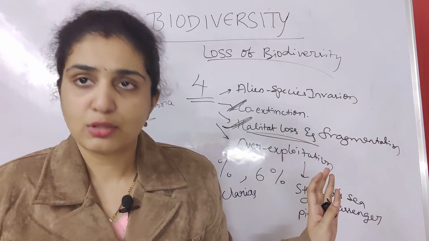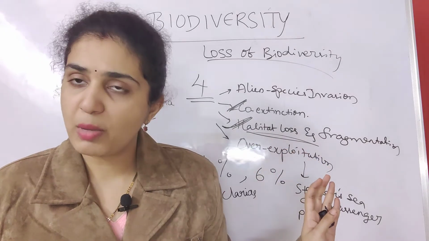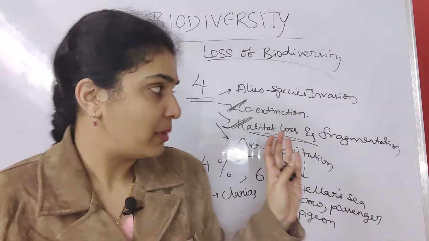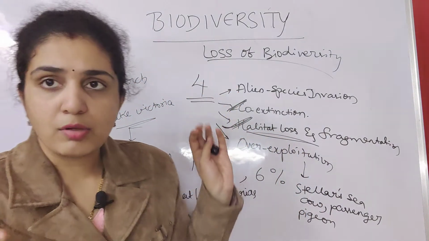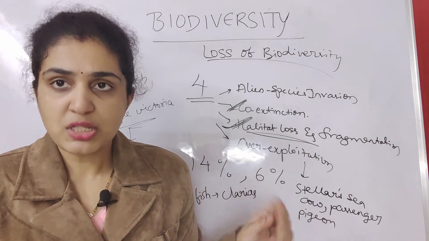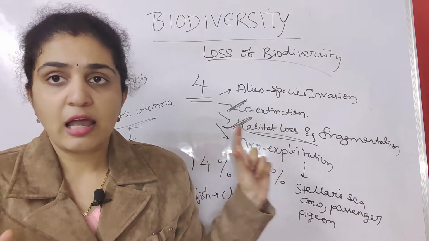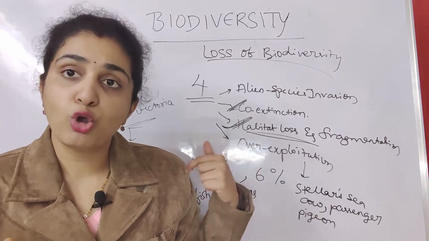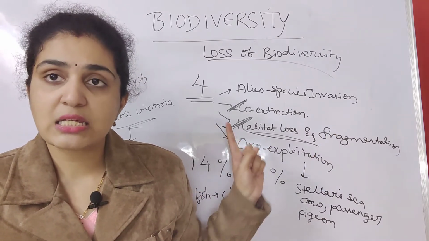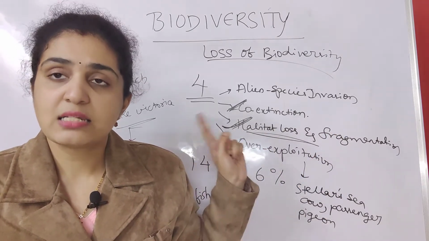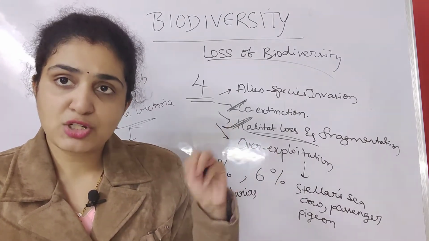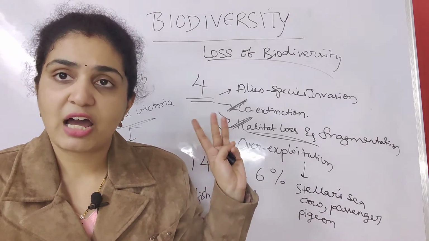In this biodiversity, when it is associated with loss of biodiversity, again it is a very important and easy topic to be remembered. Normally 784 species got extinct, and 15,000 species are going to get extinct. Then I have given examples for the species which got extinct already. Dodo is from Mauritius, stellar sea cow is for Russia, thylacine is for Australia, then quagga is for Africa. Three species of tiger are Bali, Java, and Caspian.